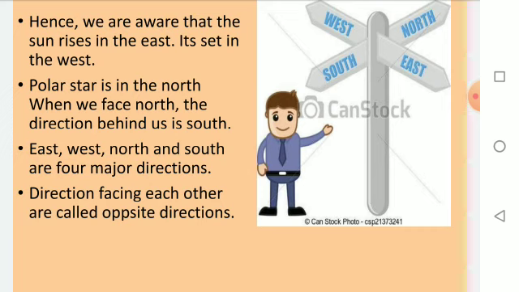That's why east, west, north and south are known as the major, cardinal or fixed directions. Directions facing each other are called opposite directions.